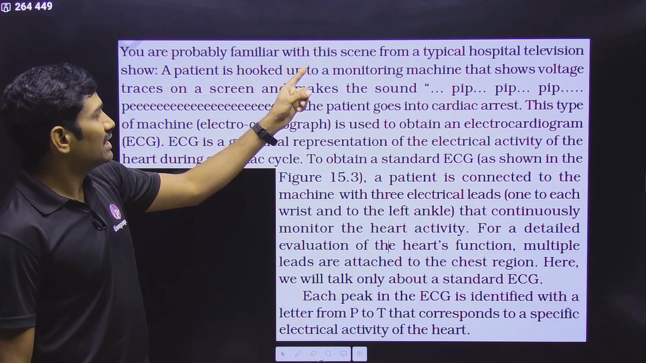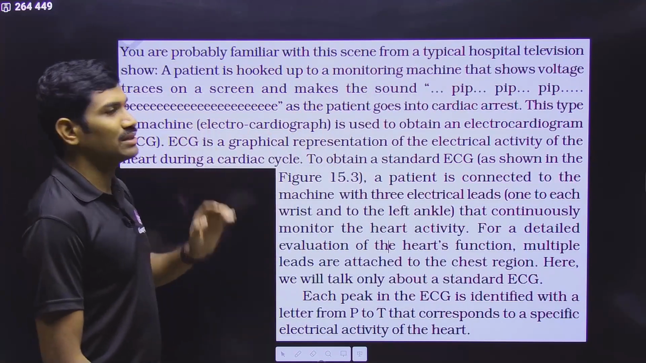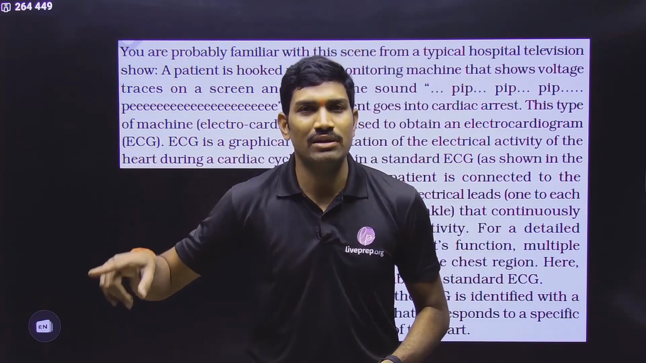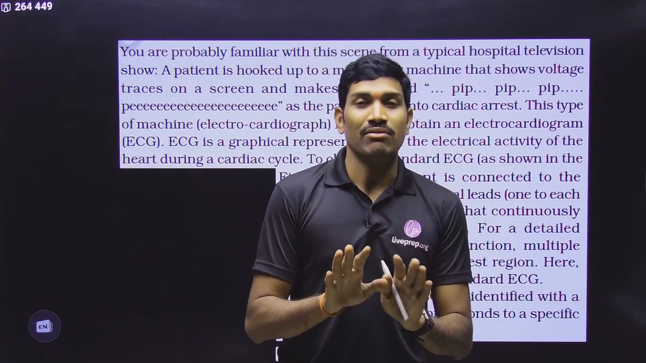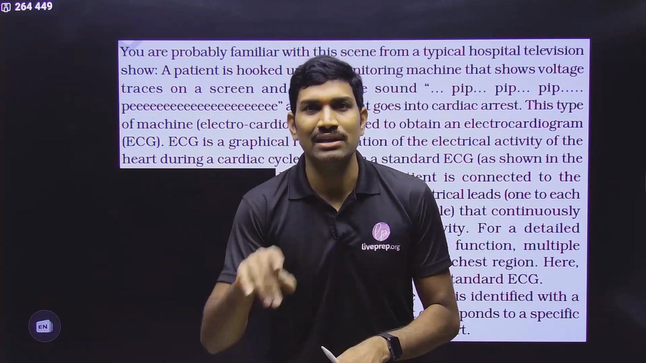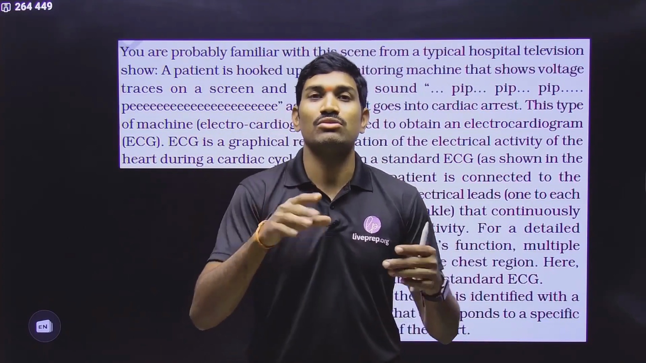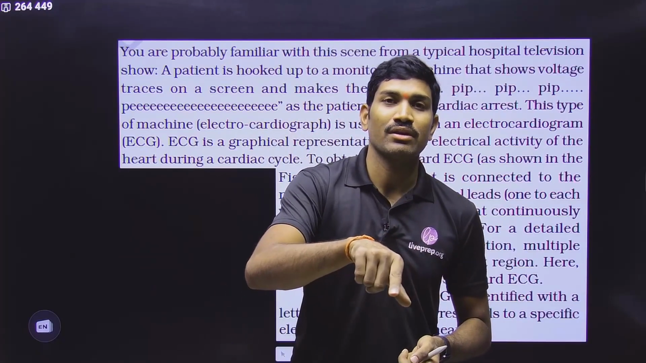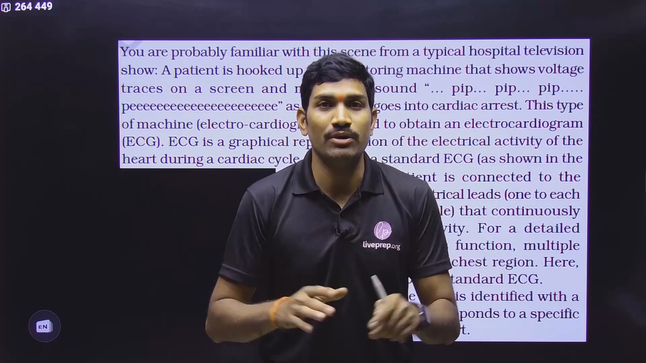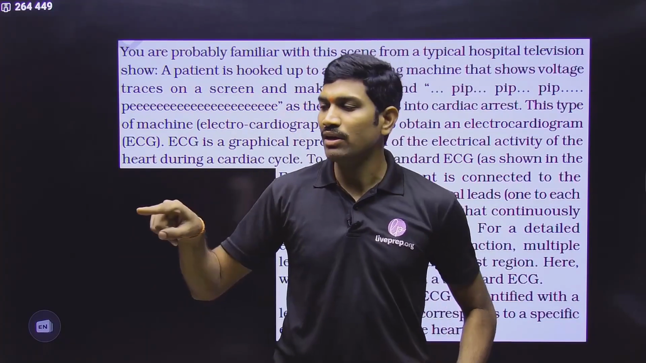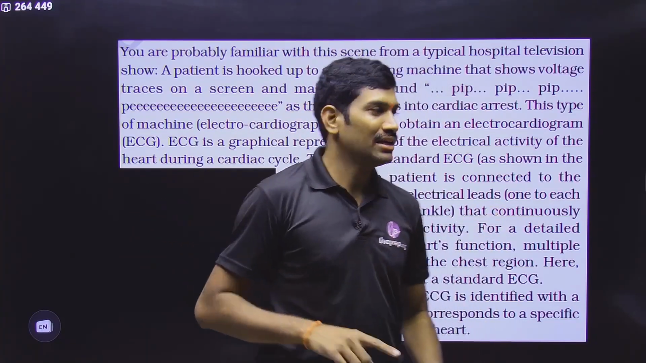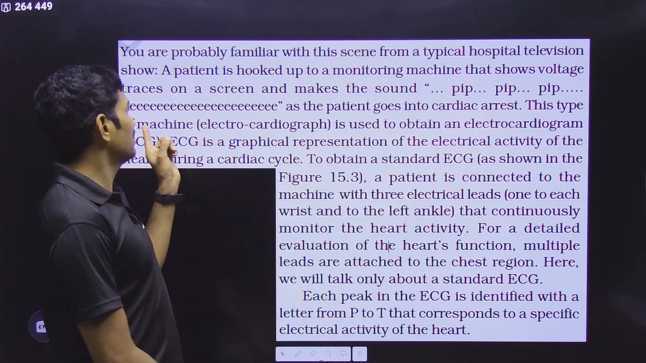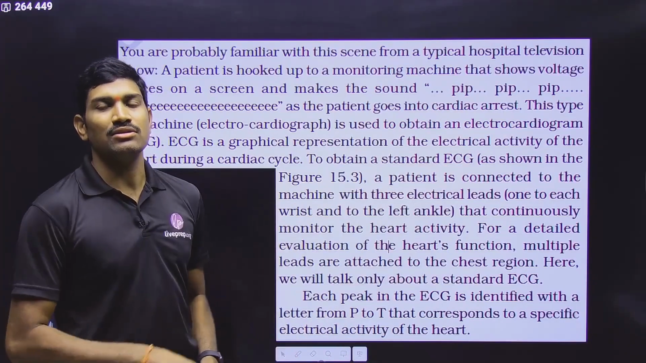You are probably familiar with this scene from a typical hospital. So generally in the movies they are showing this, no? If this graph keeps on running, it means the individual is still surviving. Whether the heart is beating slowly or fast, that is a different case, but at least you are observing that the individual is still surviving, the heart is working. If the heartbeats stop, now you will not see the graph. It will be a straight line, and it will make the sound pip pip pip, like this. When it is giving this sound, it means: done. Now the heart is not functioning.